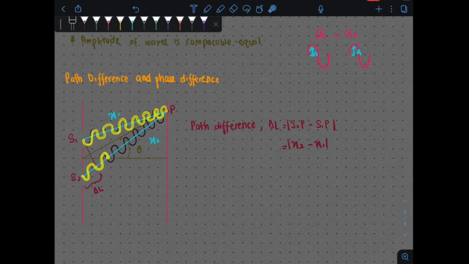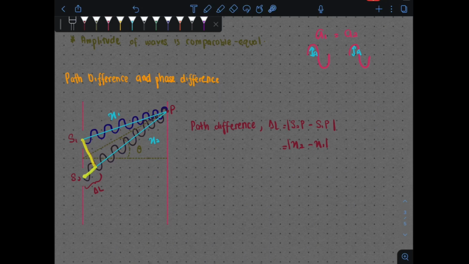And from S2 pula you have 1 wavelength, 2, 3, 4, 5, 6, 7 and 8 wavelength. Kalau tadi 7, sekarang ada 8. So perbezaan fasa antara mereka sebanyak 1 wavelength. So the path difference can also be calculated from here.